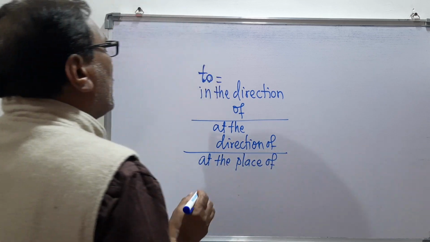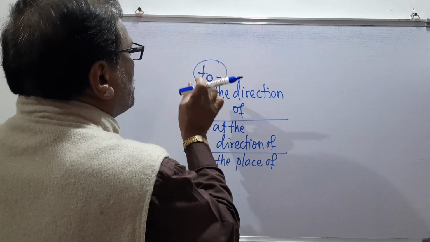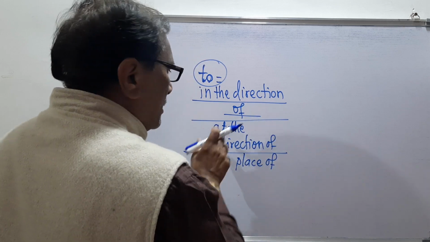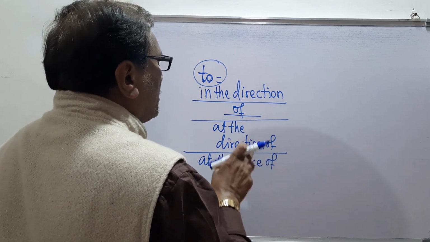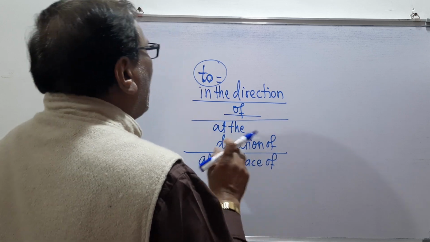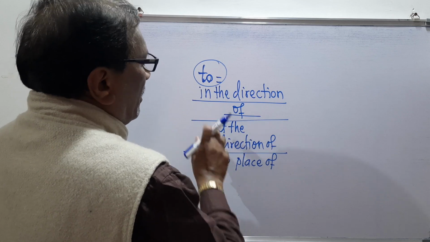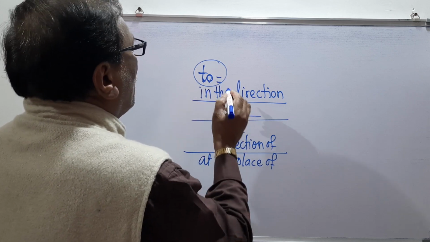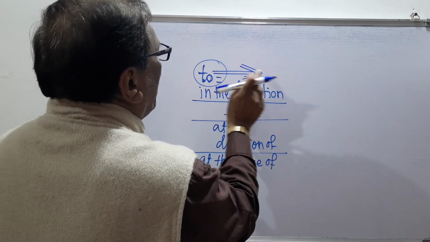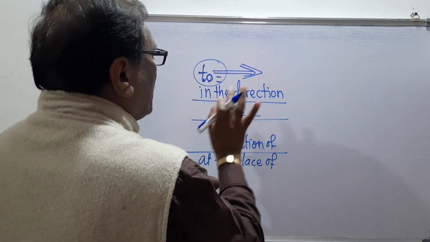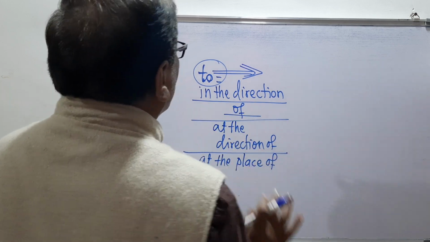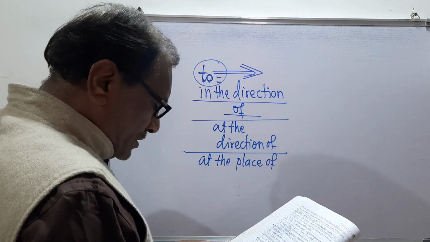So remember here the preposition is "to" and its meaning is in the direction of, means the direction is being shown here. There is the direction, there is the way, and the meaning of this "to" is like this. So in the direction of, at the direction of, or at the place of. This is the particular meaning of this "to".